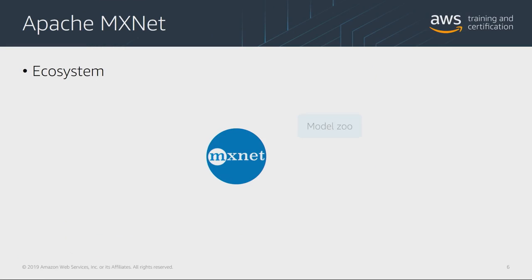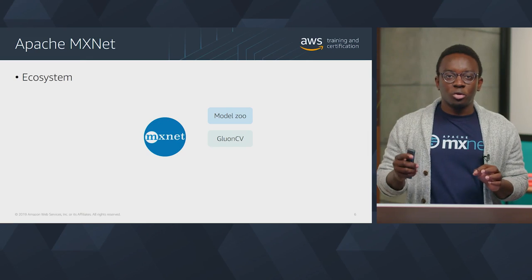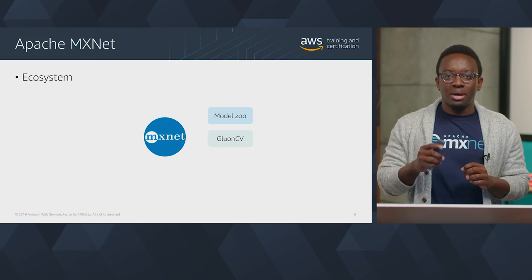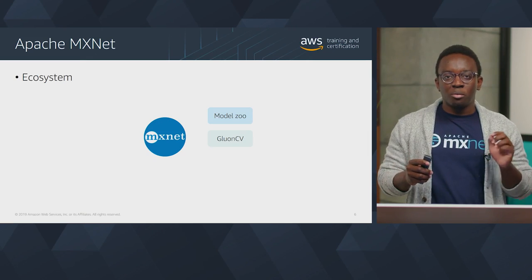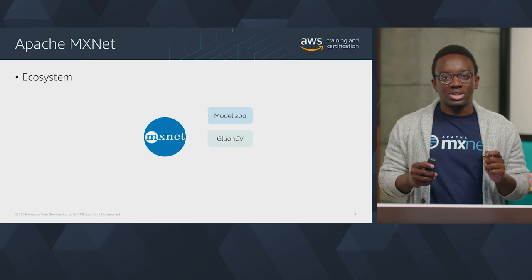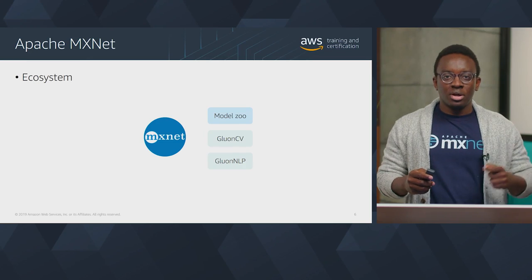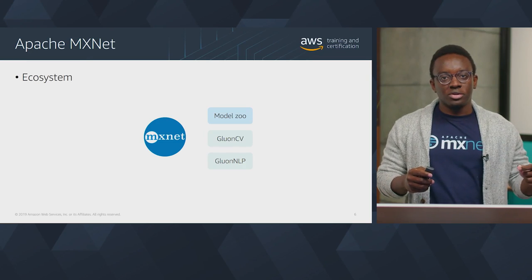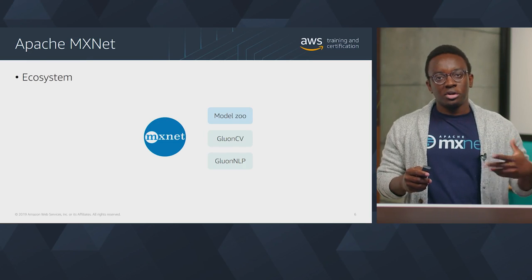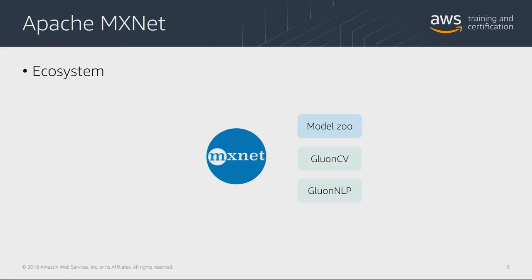First, MXNet has a rich collection of pre-trained models in its model zoo. You've already been introduced to GluonCV, the main software toolkit for this course. GluonCV is a toolkit for computer vision applications that makes it easy to use state-of-the-art pre-trained models for specific computer vision tasks. Gluon NLP is similar to GluonCV, and it's the toolkit counterpart for natural language processing. It has translation models, a variety of pre-trained language models, embeddings, and general utility tools for language data.